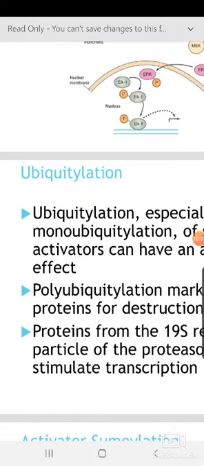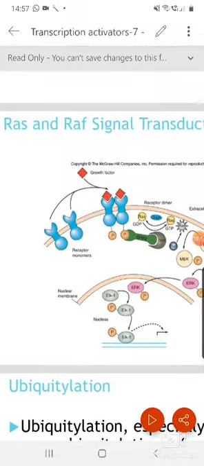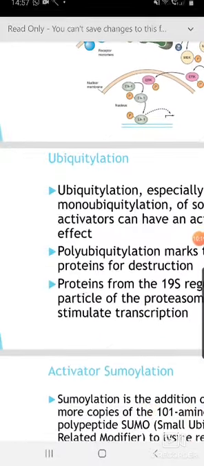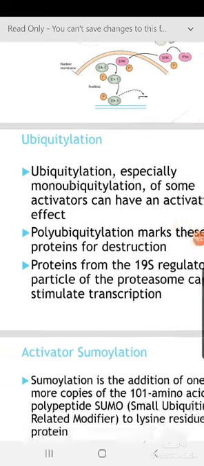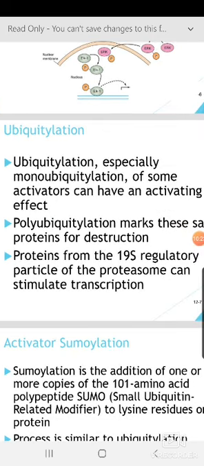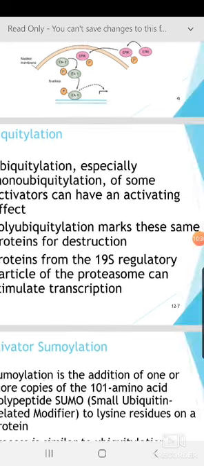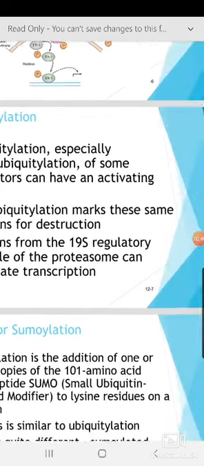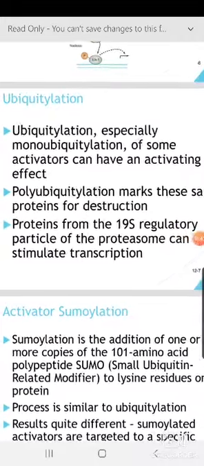Apart from this type of signal transduction, one thing I want to mention: please study the JAK-STAT pathway also. There are other ways, which we started telling, of how you can regulate a transcription activator. One mode is ubiquitinylation. Especially monoubiquitinylation of some activators can have an activating effect, but polyubiquitinylation marks the same protein for destruction.